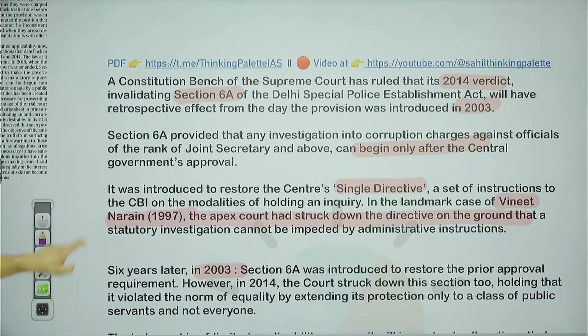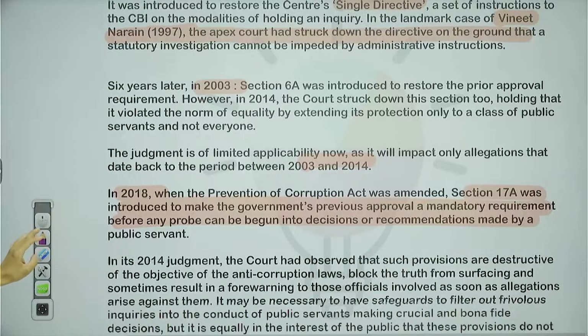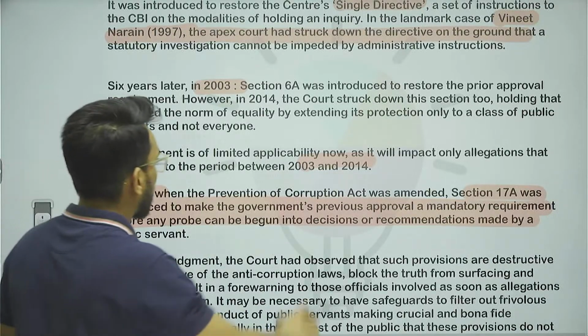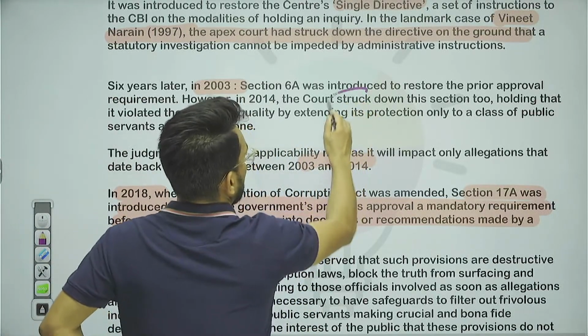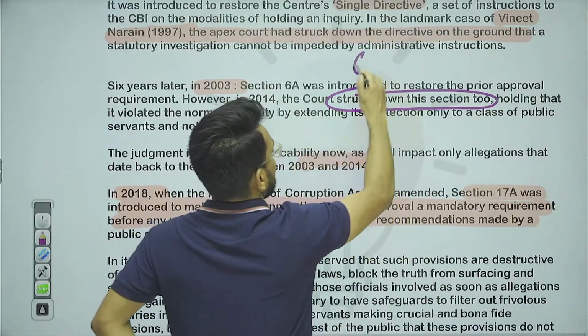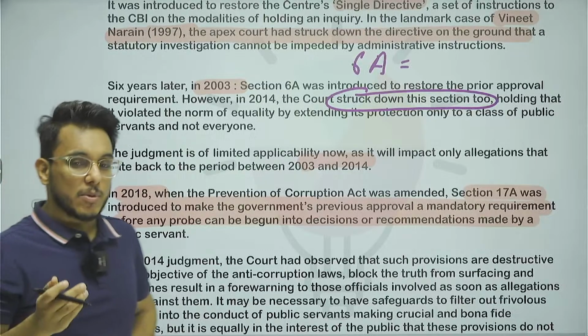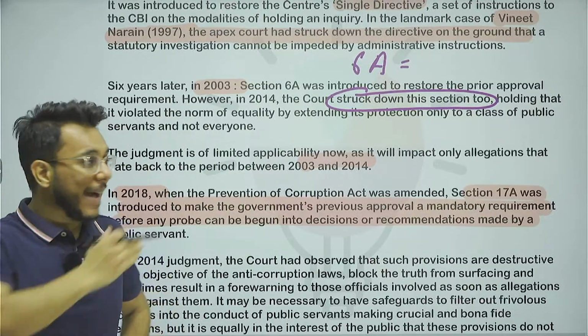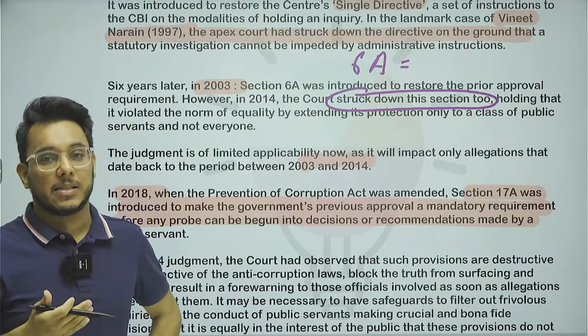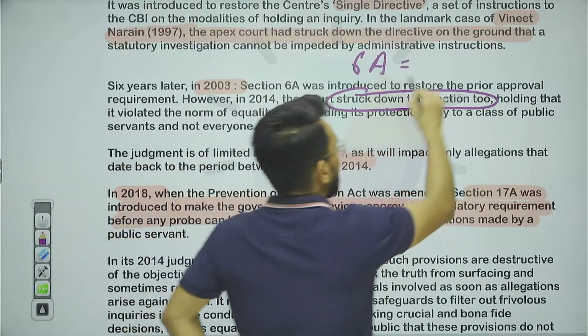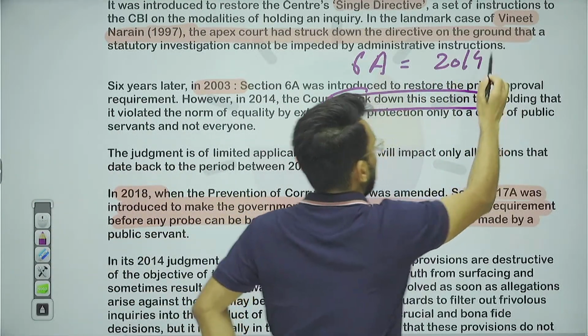In this particular ruling, the Supreme Court struck down this particular section, that is Section 6A. The Supreme Court said that the battle against corruption is the most important one, and this again has created an unnecessary obstacle. It struck down Section 6A in 2014.